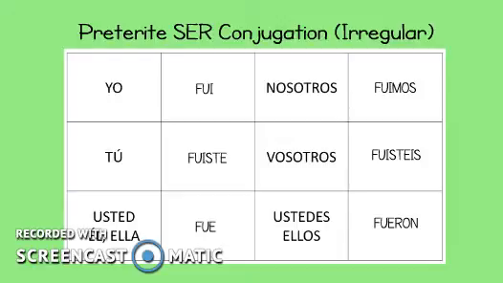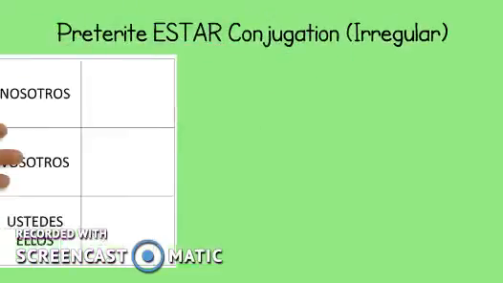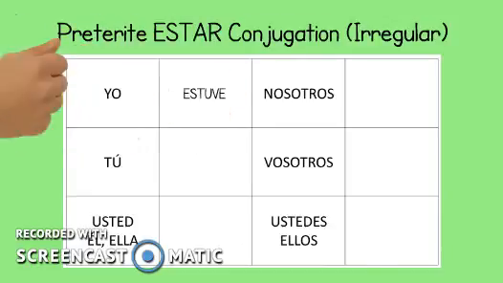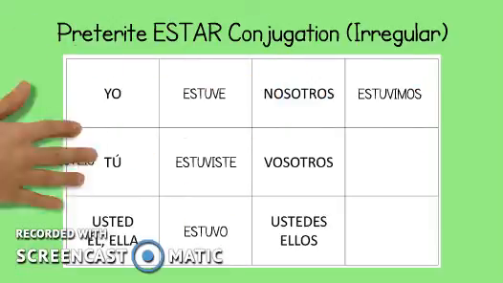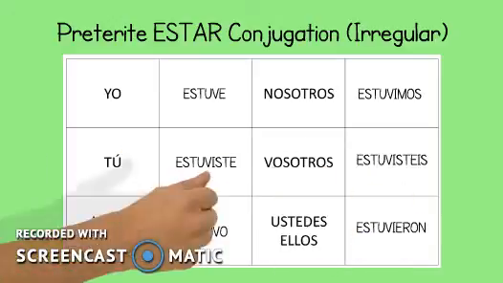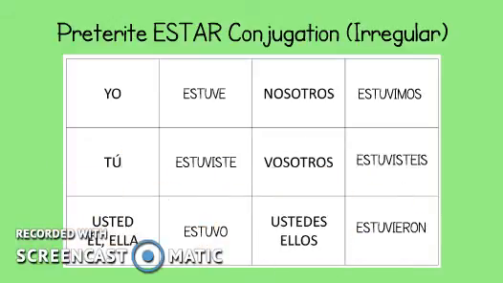The third preterite tense verb that we want to look at today for our irregular verbs is the verb estar. Yo estuve, I was. Tú estuviste, you were. Ella estuvo, she was. Nosotros estuvimos, we were. Vosotros estuvisteis, you guys were. Ellos estuvieron, they were. Now, these are a little bit closer to their infinitive form. You'll see they share the est, but the endings are still quite a bit different from the regular preterite endings.